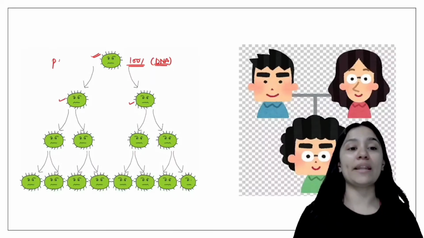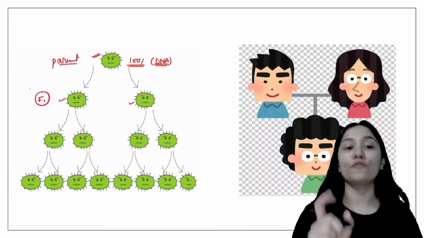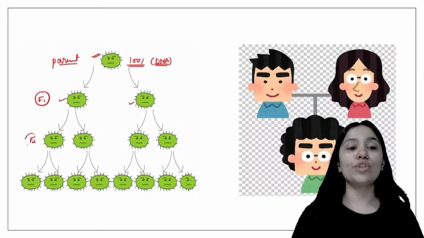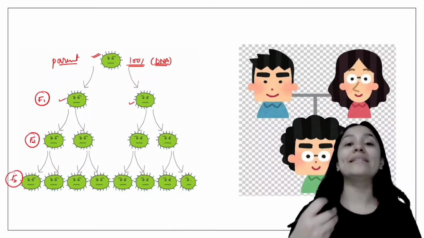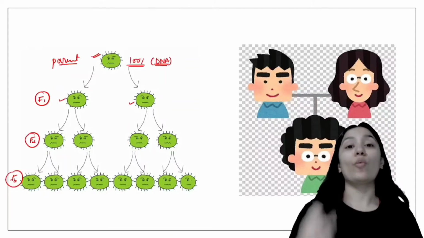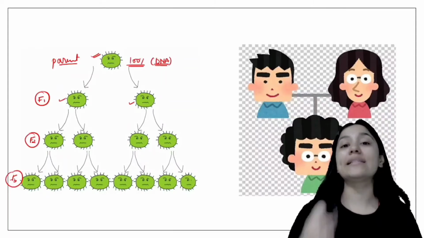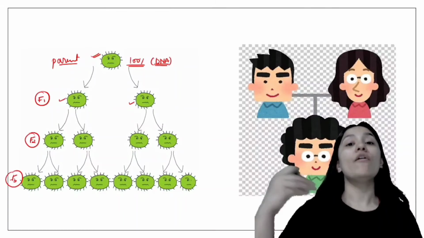Let's say this is a parent. This is the F1 generation, the first generation child, then the F2 generation and the F3 generation. All the generations will have the same characteristic features. Why? Because they have the exact same genetic information from their parents.